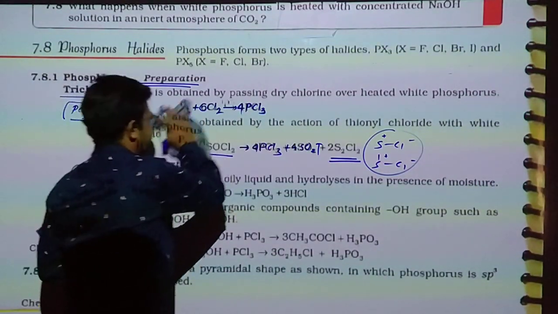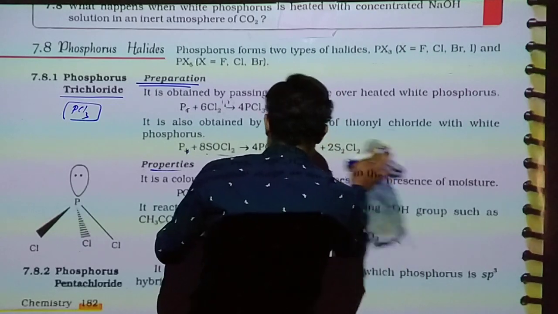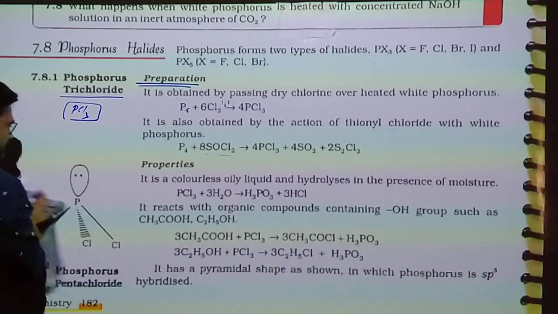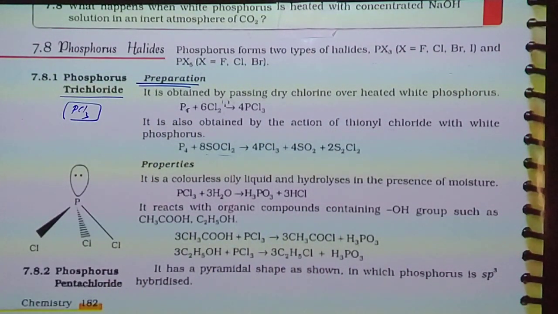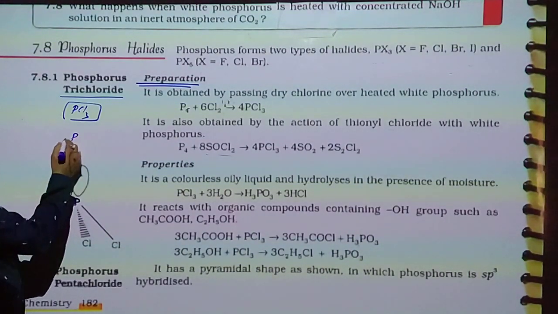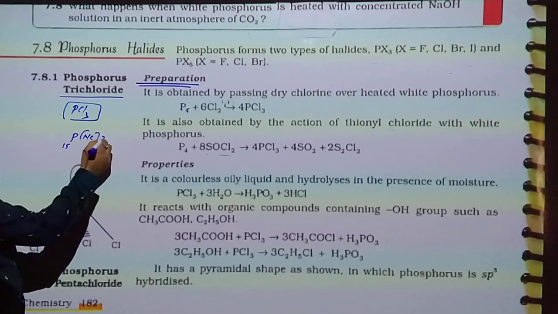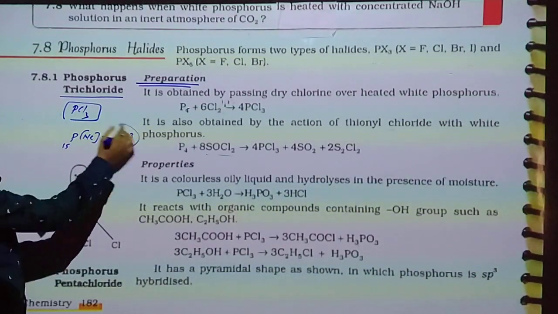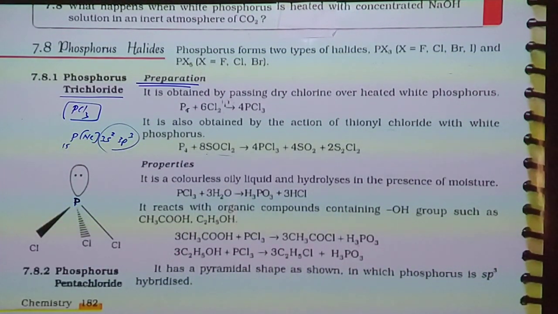Now properties of phosphorus trichloride. First of all, the structure of PCl3. Here you can see in phosphorus, 5 outermost electrons are present.